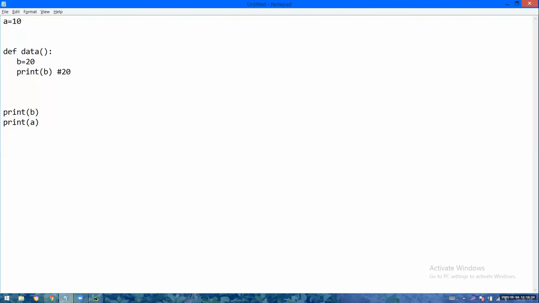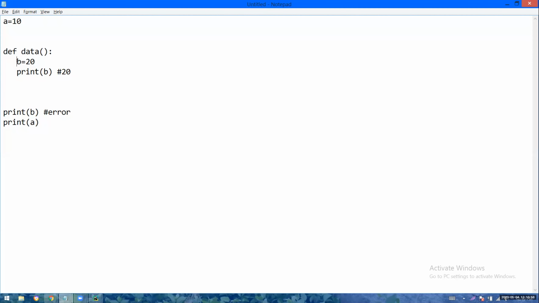Yes. Outside the block, if I ask print b, I will not get 20. I will get an error. Why like that? See, b is Harika, data is the company. I am known only in my company. Outside the company, I am not known. So b is created inside the data block, so it is recognized only in this data block. Outside the data block, if you ask for b, it will show: name b is not defined.